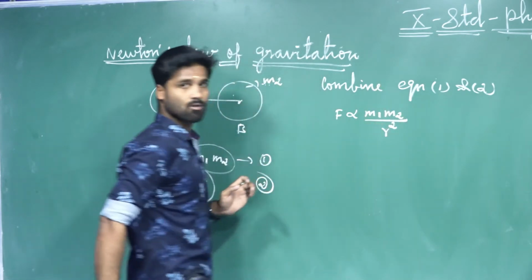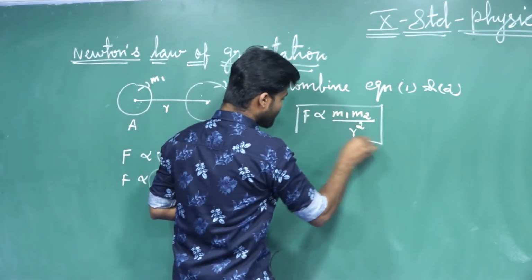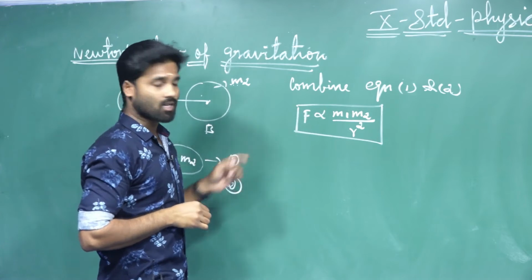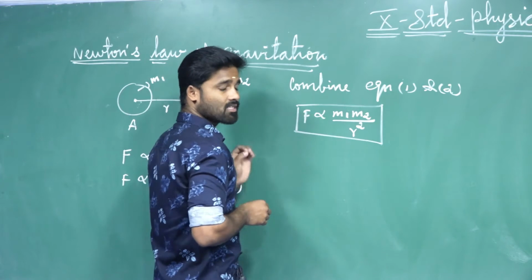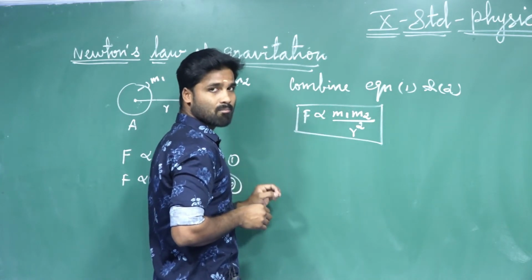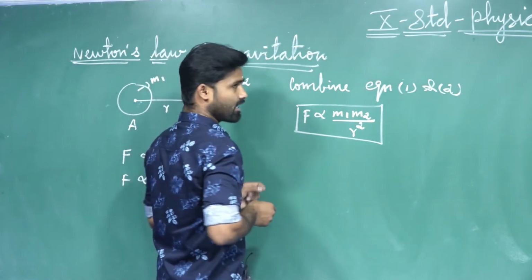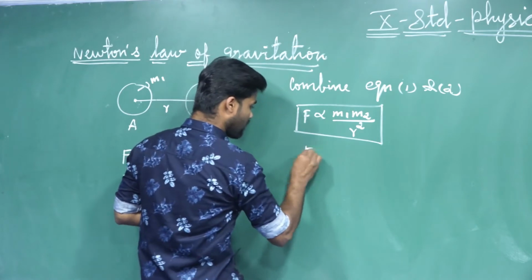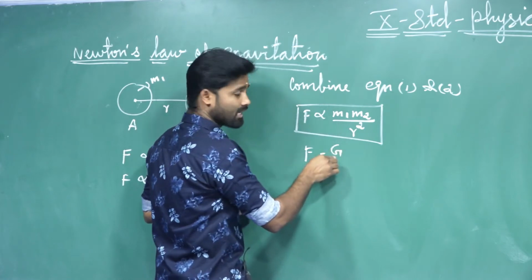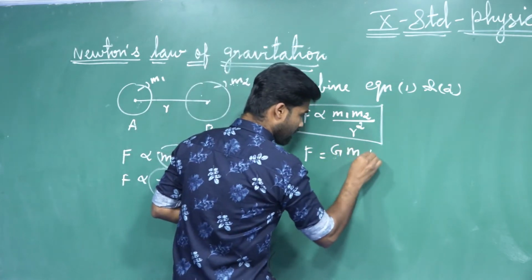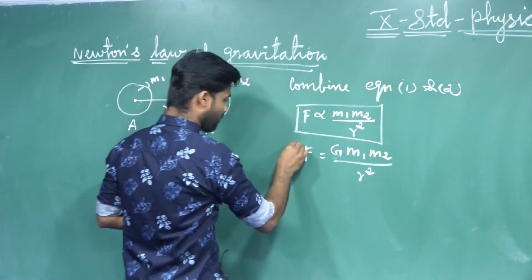Okay. Now one thing you should keep in your mind. If you want to remove this proportionality, definitely we should add one constant. Which constant is suitable here? The universal gravitational constant. Which symbol denotes the universal gravitational constant? The symbol G. So whenever we are removing the proportionality, we should add one constant. So F equals, instead of the proportionality, we are adding G, the universal gravitational constant, G m1 m2 divided by what will we get here? R square. Okay, so this is the final formula.